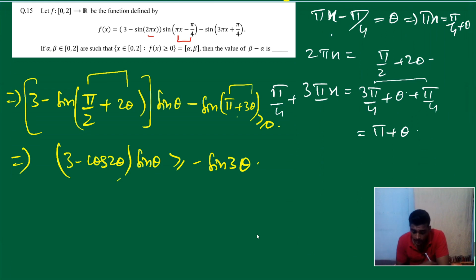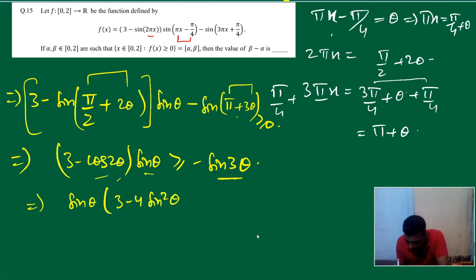No problem. If you open this and simplify this, what we get? Okay, everything in terms of sine we have, right? Everything in terms of sin theta, cos 2 theta. So what to do now? Substitute sin 3 theta equal to 3 sin theta minus 4 sin cube theta. What we have now? We have sin theta into 3 minus 4 sin square theta plus 3. I have substituted sin theta here, 3 sin theta minus 4 sin theta, brought it here, so if you calculate you will get something like minus cos 2 theta greater than equal to 0.